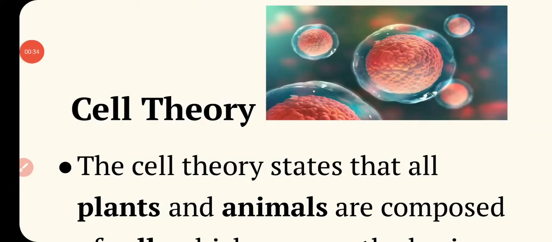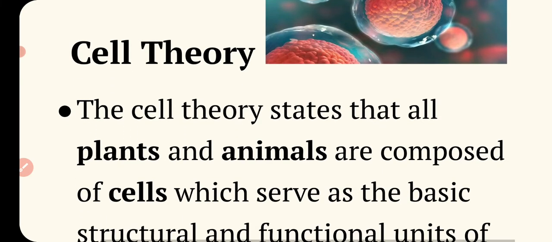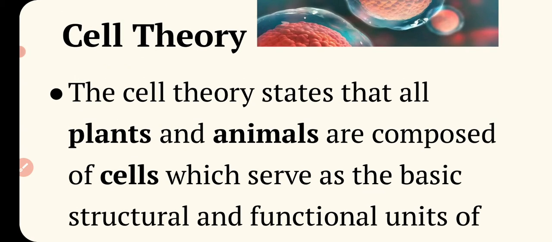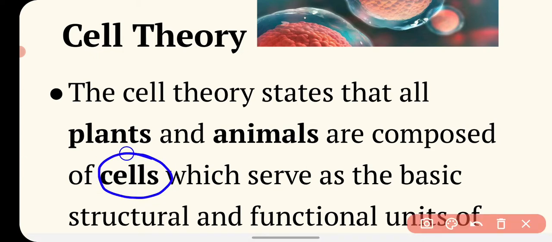In biology, cell theory states that all the plants and animals are composed of cells, which serve as the basic structural and functional units of life. So what does cell theory state? It states that all the plants and animals, meaning all the organisms in this world, are composed of cells, and these cells serve as the basic structural and functional unit of life.